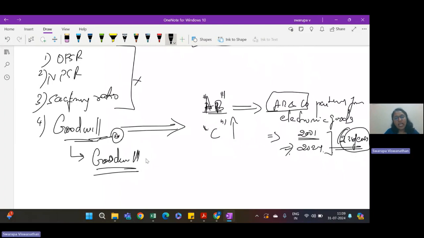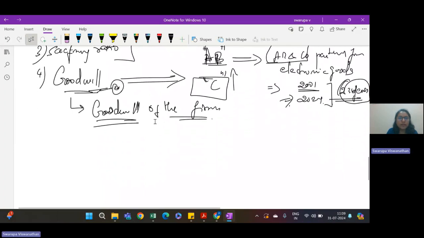So we have to calculate the goodwill of the firm, and what is the share that C is going to get? If the goodwill of the firm, for example, we'll keep it to be 1,000 rupees, C is going to get 1/3.